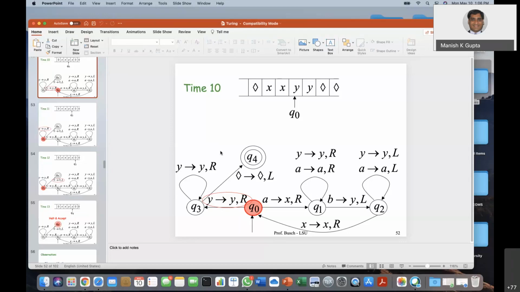You're not allowed to move anywhere else. So you restrict the tape. That's why it is known as linear bounded automata. So you need to design the program or transitions in such a way that you cannot go beyond the space allocated to you on the tape.